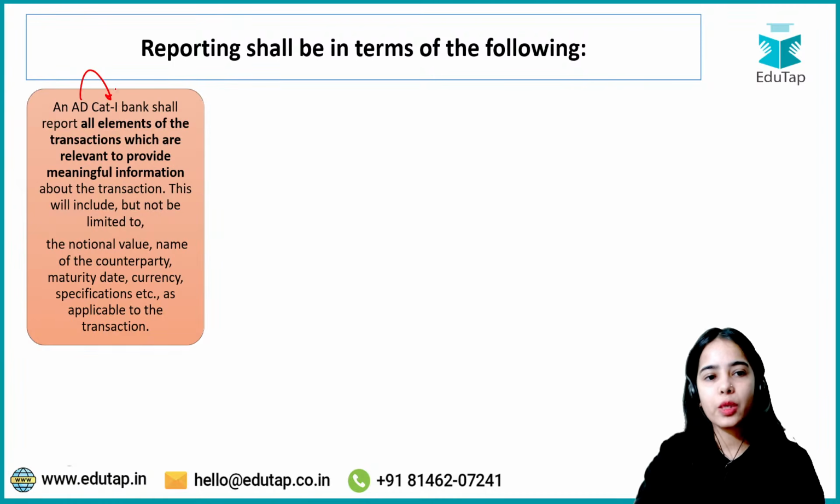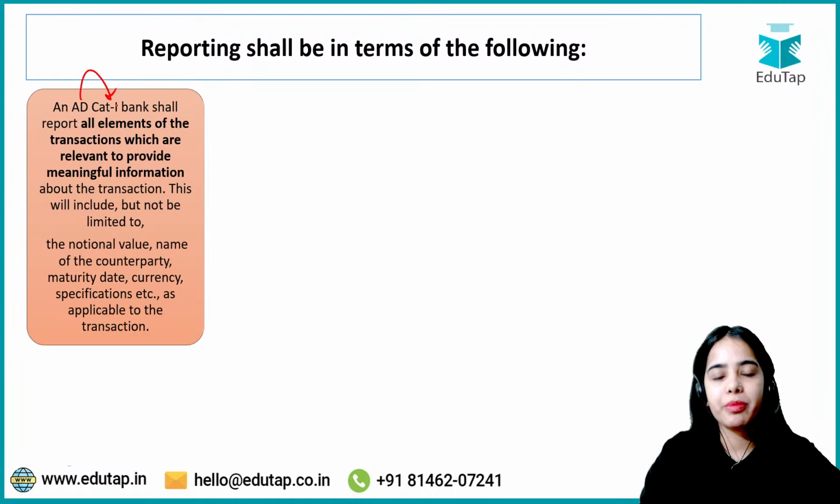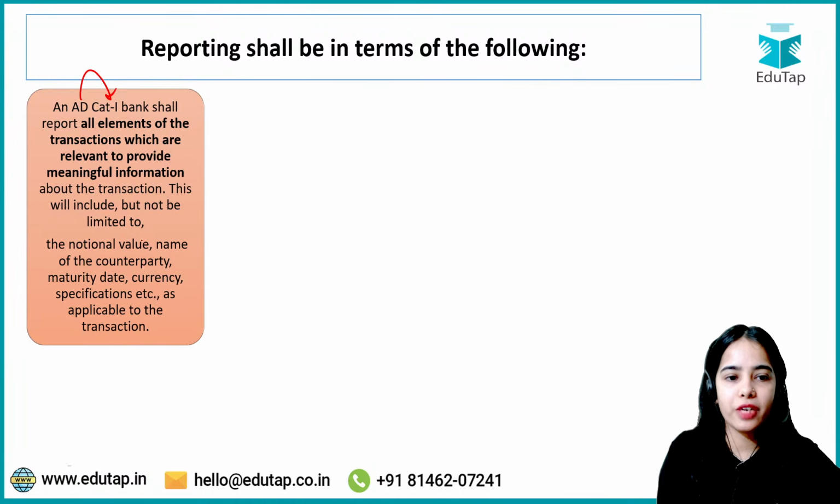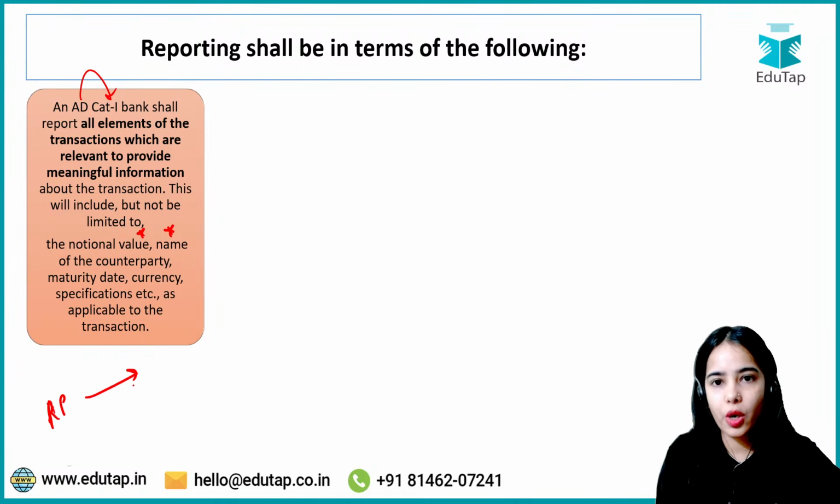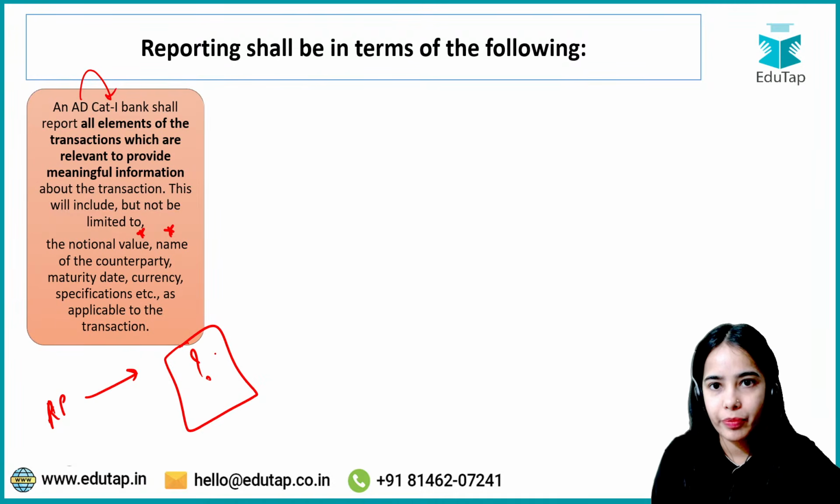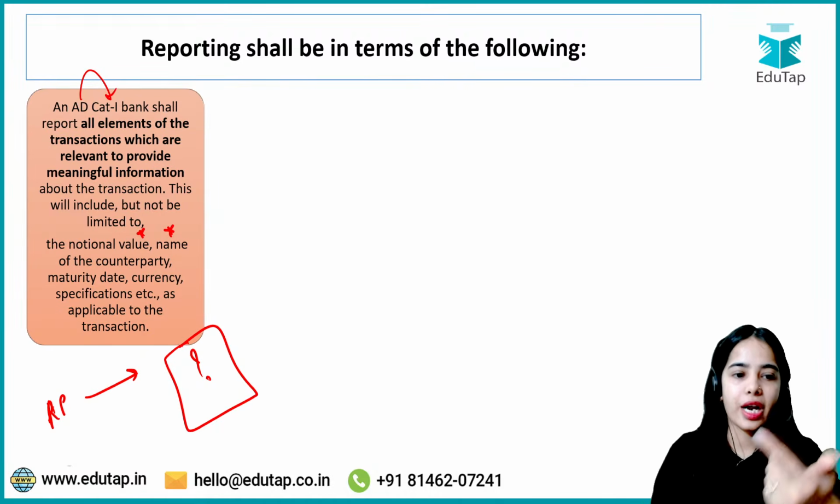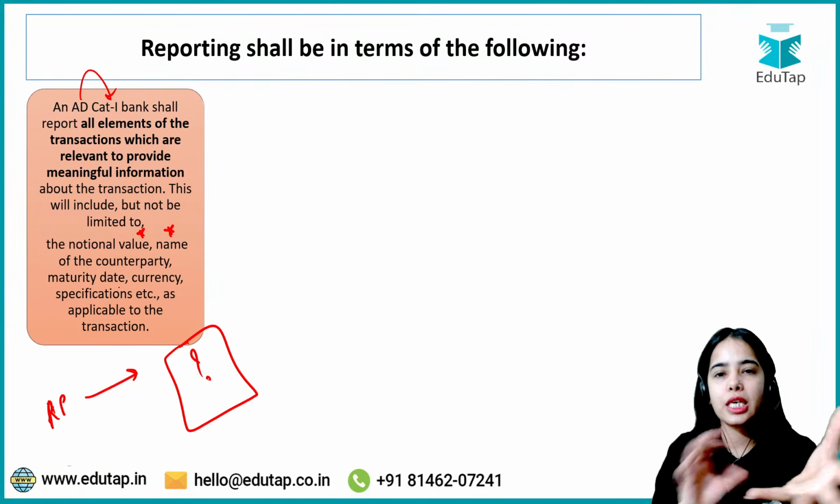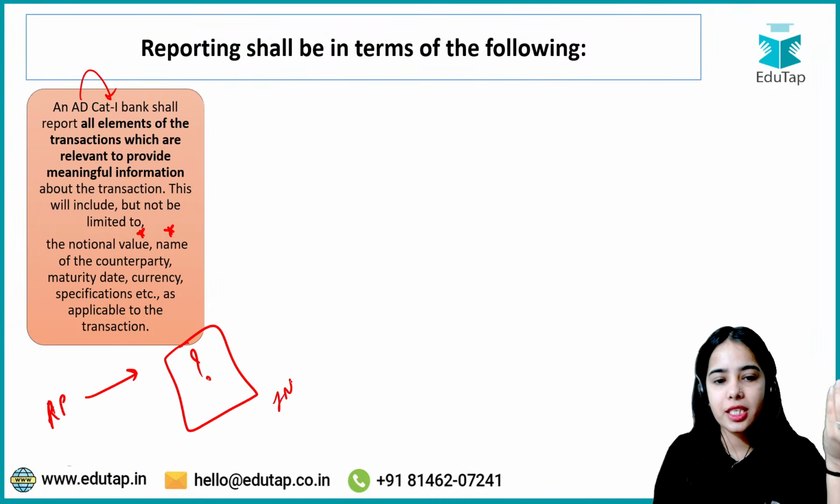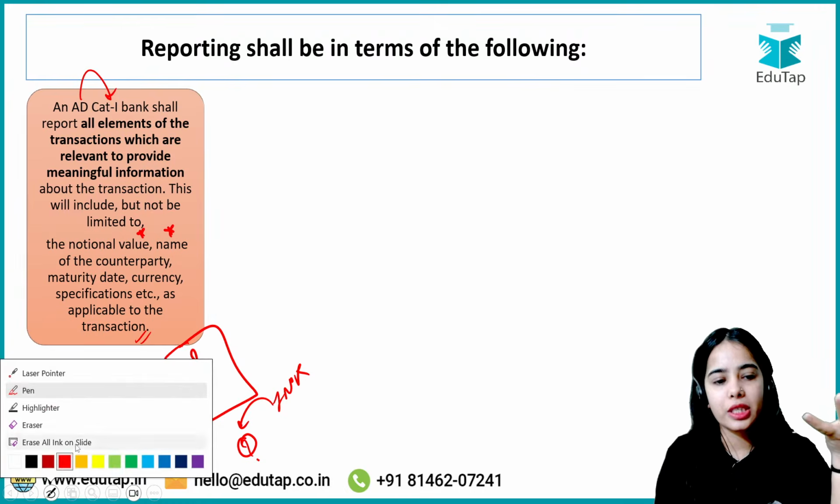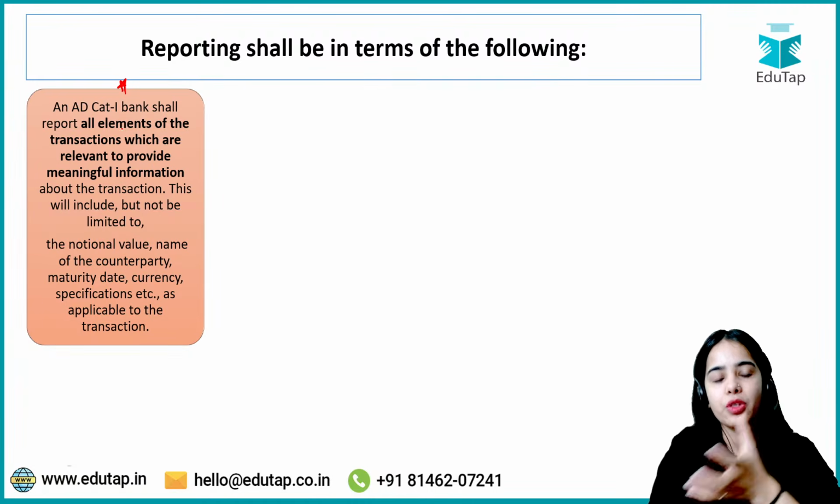Reporting shall be in terms of the following. Authorized dealer category 1 banks shall report all the important elements of the contract, like the notional value, the name of the counterparty. Let's say the related party is coming into the contract, so which is the other party? That is a part of the contract. Then the maturity date and the currency specifications: in which currency the transaction is happening, INR is involved, but what is the other currency that is involved, as applicable to the transaction. So the bank shall report all elements of the transaction which are relevant to provide meaningful information.